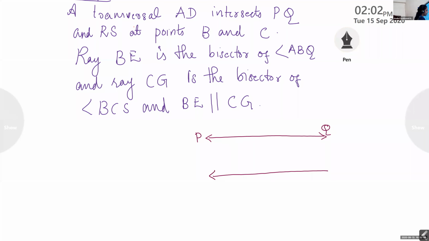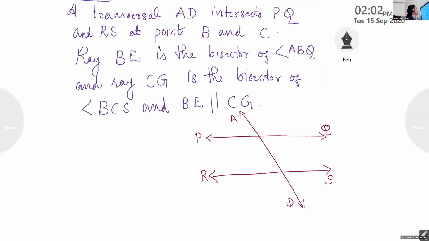Okay, children, it is given that a transversal, what is the name of the transversal? AD. So there is a transversal and the name of the transversal is AD. And read all the other things.